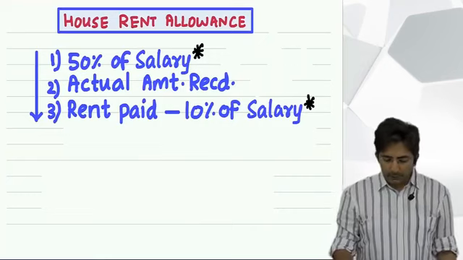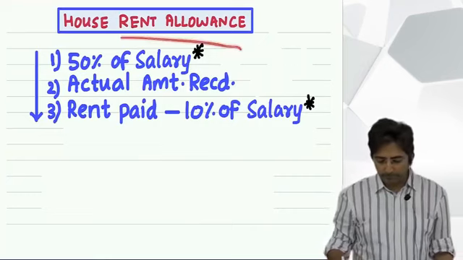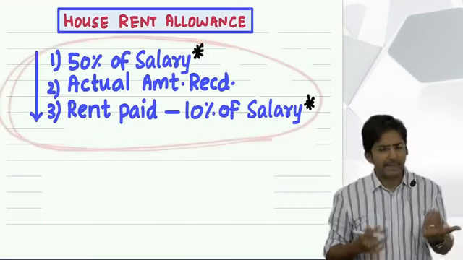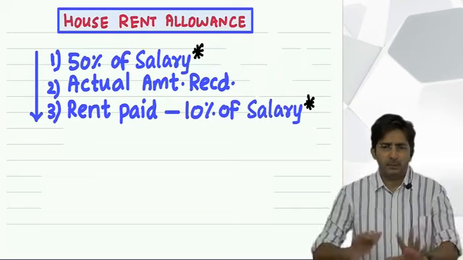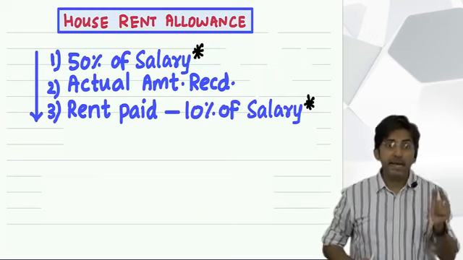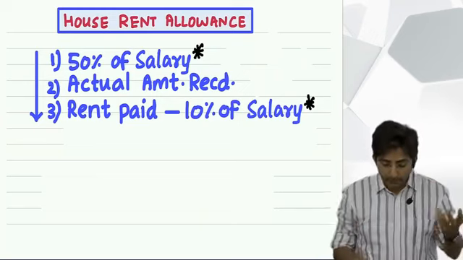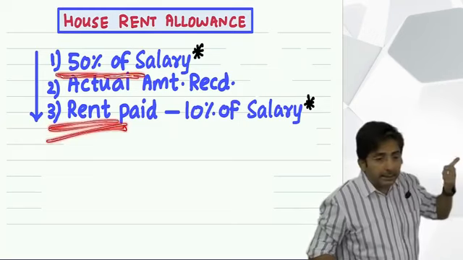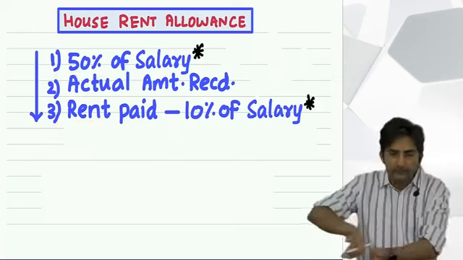For house rent allowance, there is a formula. Okay. Now see, first I will do one thing. I will mechanically use the formula and explain how to solve. Then I will explain the logic, that what is the logic of this amount, what is the logic of this 50%. That logic part I will explain after some time.